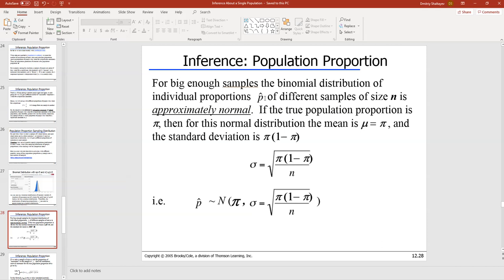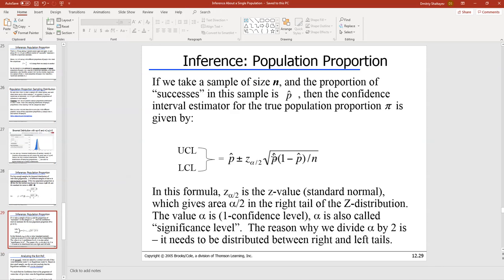We don't know the true proportion pi, but what we have is a sample, and in the sample we can calculate p hat, the proportion in the sample, which is different from what is going to be eventually in the entire population, but that's the only thing that we have. It's the next best thing. So instead of pi in all these formulas, we're going to use p hat. That's your proportion from the sample. N is the sample size.